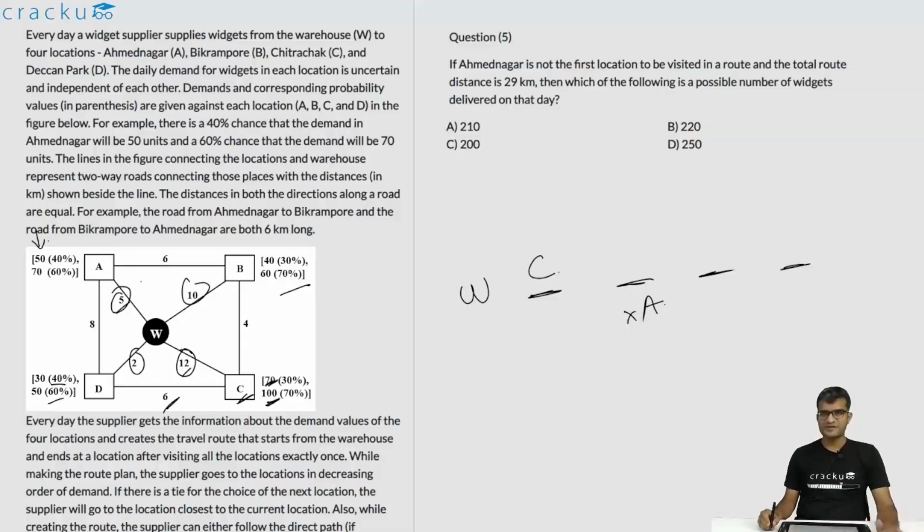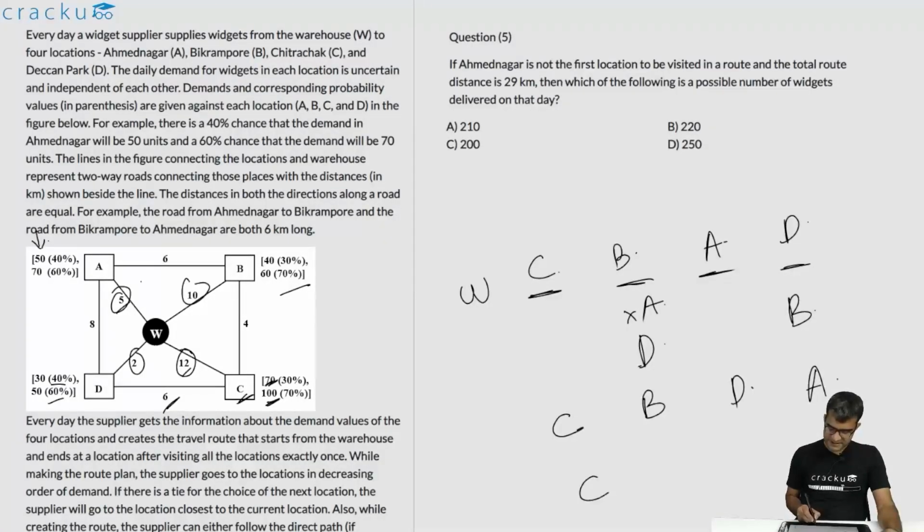So let us look at all the possible cases. You can actually remove certain cases logically, but even if you note down all the cases, it's not a very big deal. So one case is W, C, and A comes in the third place, and this is either B, D or D, B. Or the next two cases are that C is the first city and A is the last city. So it is either C, B, D, A or C, D, B, A.